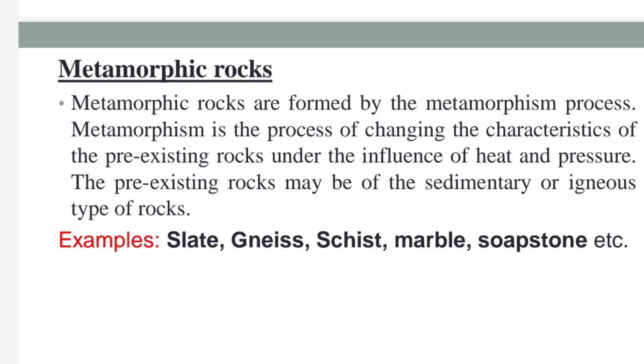And these are the examples: slate, gneiss, schist, marble and soapstone. Minerals may or may not have been formed at the same time. Most of the rocks on the earth today are 100 million years old. Rocks are naturally occurring, solid collections of mineral grains and chemicals.